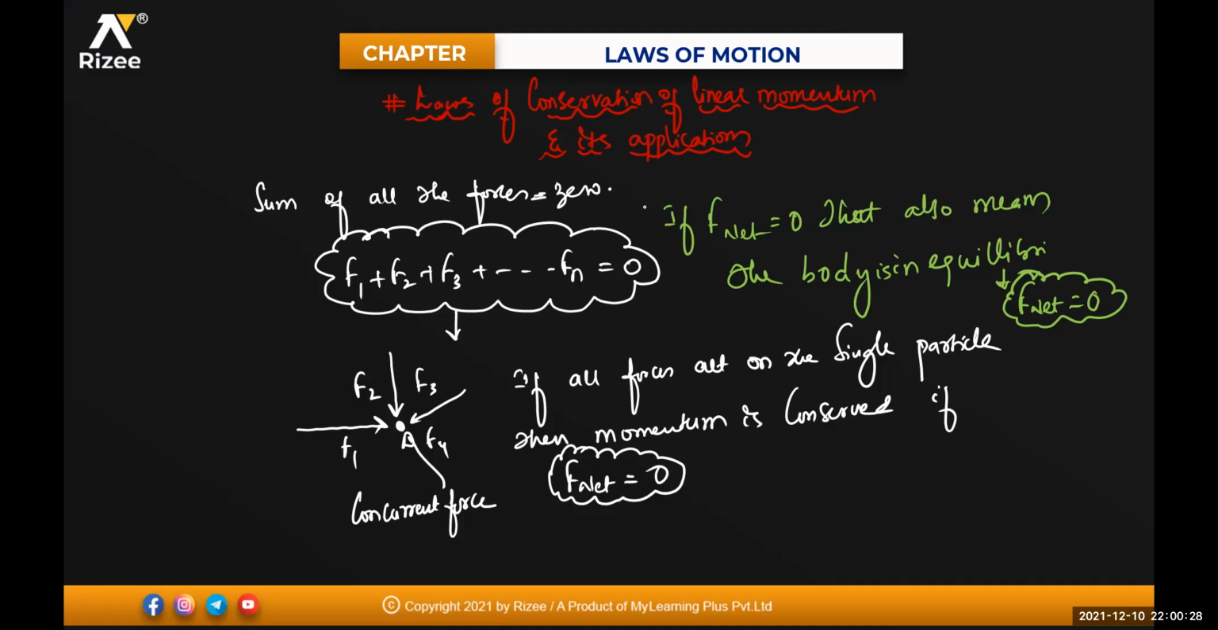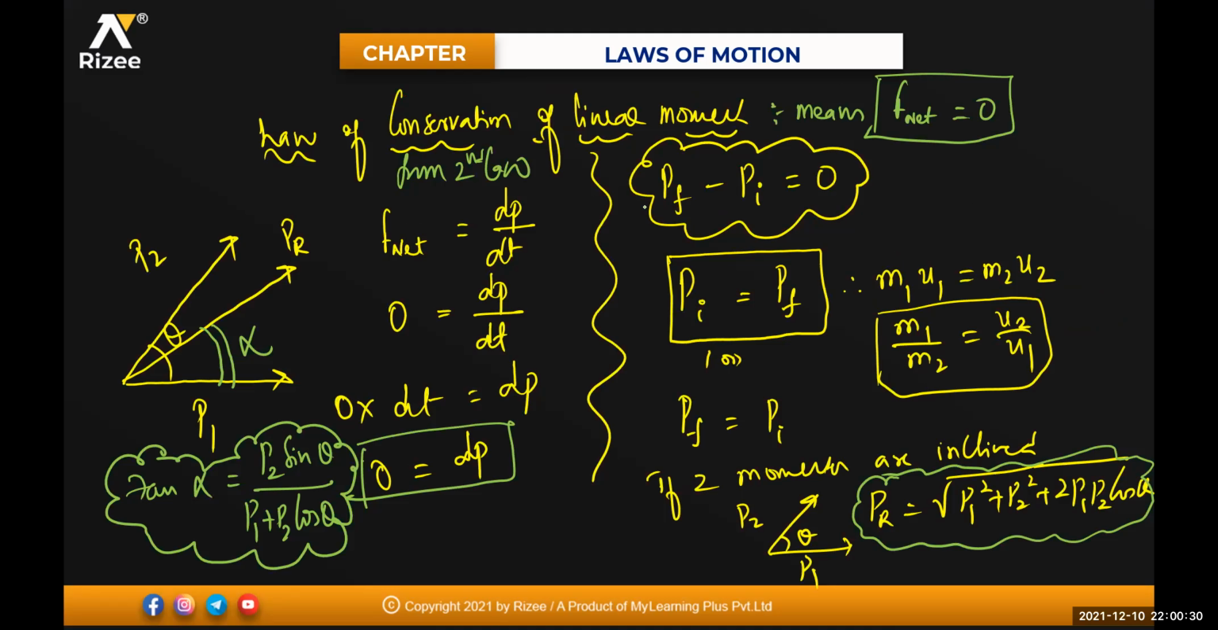Sure. Next, I talked about the law of conservation of linear momentum. Just now I told you if net force is 0, then momentum is said to be conserved. So initial momentum must be equal to final momentum. Momentum is a vector quantity. If two momentums P1 and P2 are inclined at an angle theta, the resultant momentum is the square root of P1 square plus P2 square plus 2 P1 P2 cos theta. What is theta? Theta is the angle between P1 and P2.